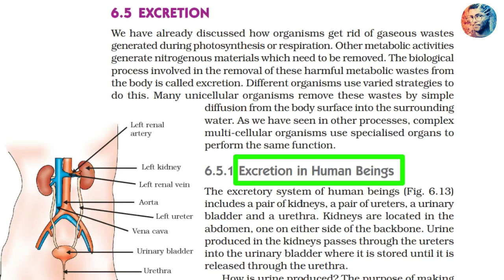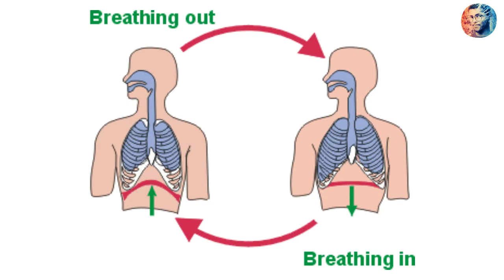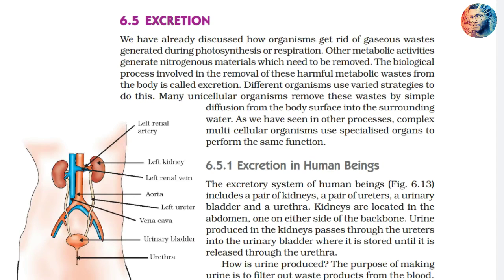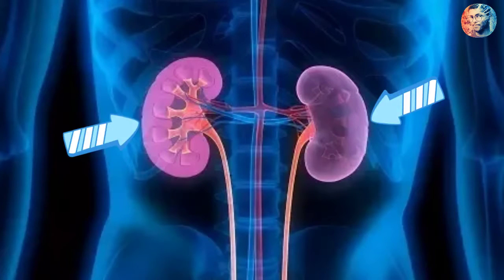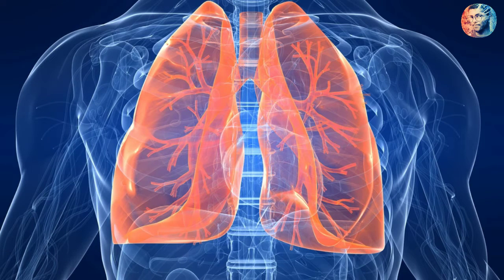Next one, excretion in human beings. What are the major waste products in human beings? Carbon dioxide and nitrogenous waste. Carbon dioxide is expelled through respiration. During respiration we remove carbon dioxide and take in oxygen. Then we need to filter the nitrogenous waste. Who will filter this? The kidney is the major organ for excreting nitrogenous waste in the blood. Not only the kidney, but skin, liver and lungs also help in excreting waste materials from our body.